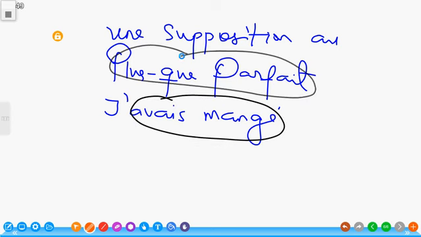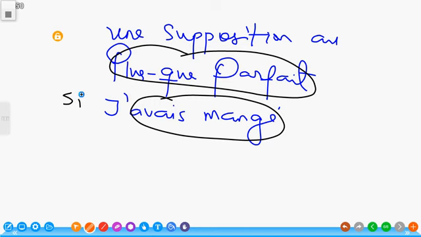So j'avais mangé is plus-que-parfait, but this is not a supposition. What is a supposition? A supposition is like when you're saying supposing, imagine. So if I want to make this expression a supposition, I have to put a word that makes it conditional. And that word is the word si, because it is the word si that makes an expression a supposition, an imagination.